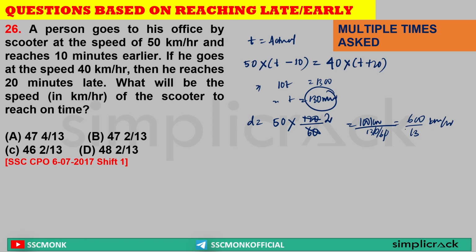That is the answer. Sir, 13 4s are 52, 13 7s are 91. So 13 6s are 78. So the answer is equal to 46 2 by 13 kilometer per hour, the speed. Clear? Yes or no? Yes.